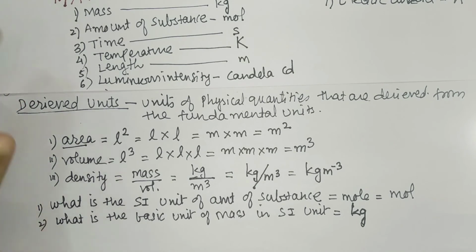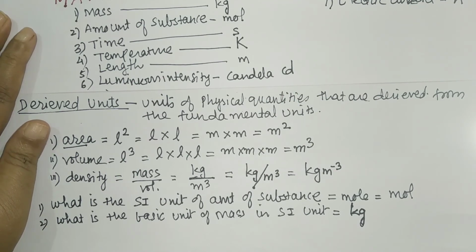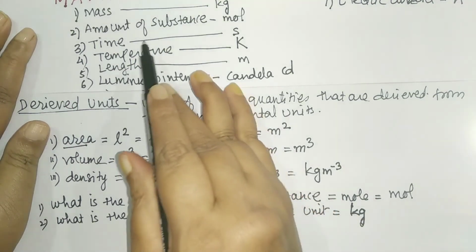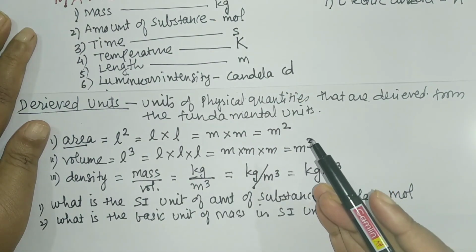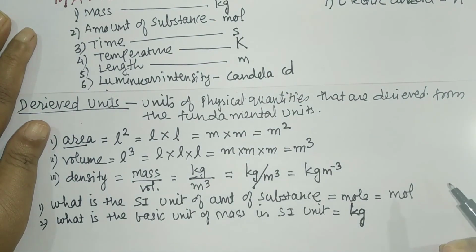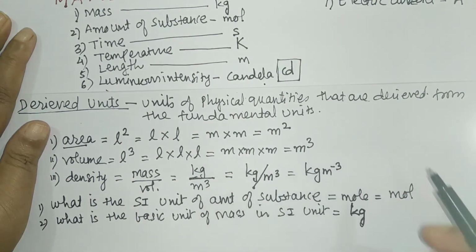Now, if I ask you what is the full form of CGS, then I hope you can give the answer. It is centimeter gram second. The SI unit for length will be meter. SI unit of temperature, it is Kelvin. That is the SI unit. If I say full form of FPS is foot, pound and second. Then what is the symbol used for candela unit? That is CD. This is the symbol what we use for candela unit.